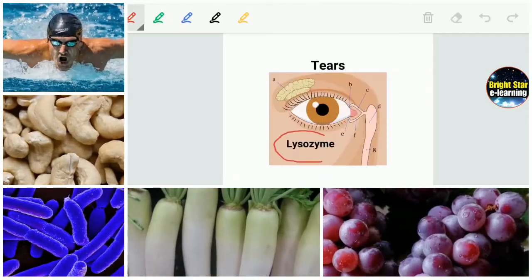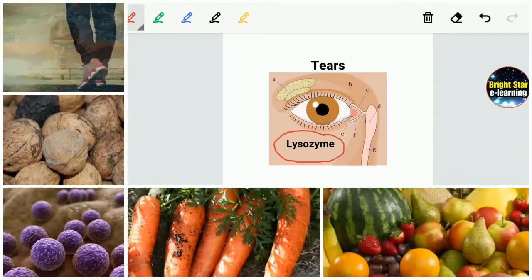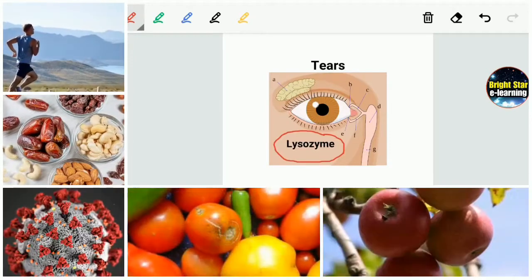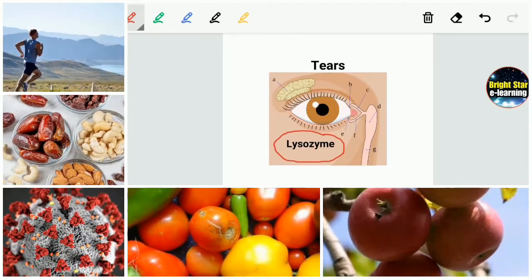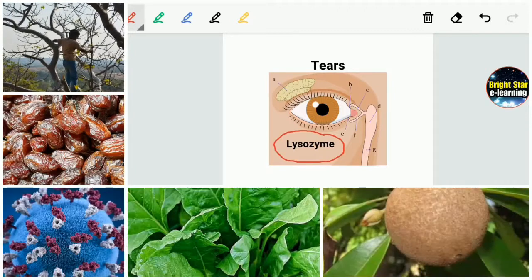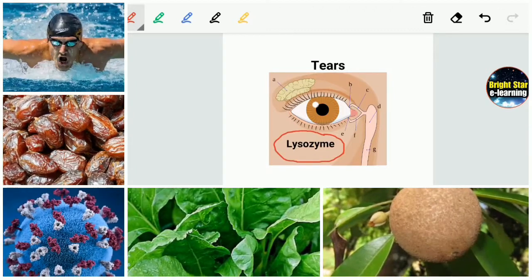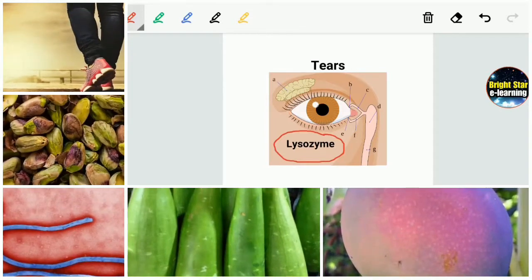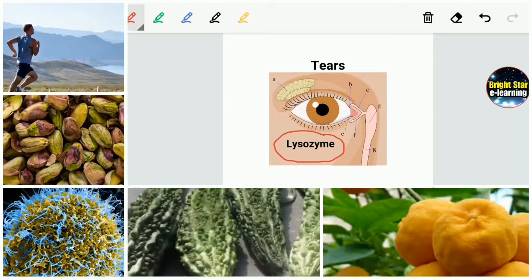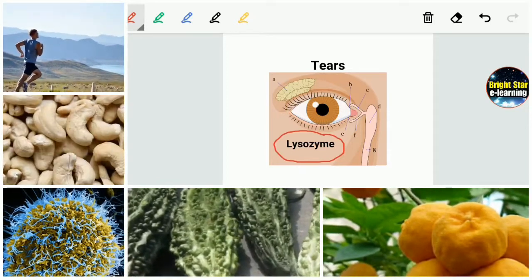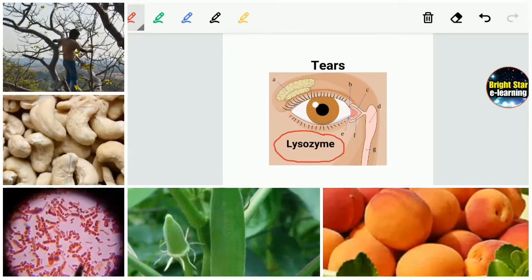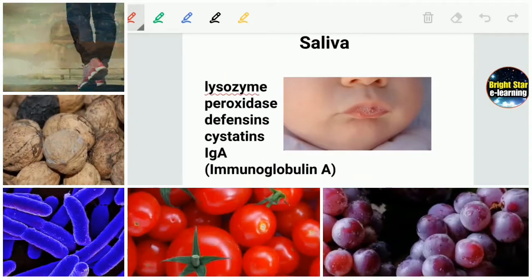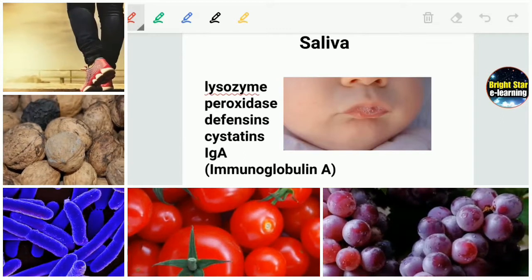Lysozyme is very important in preventing eye infections. Whenever any bacteria or virus tries to infect our eyes, because eyeballs have a lot of moisture, it is very suitable for bacteria and viruses to infect, but this lysozyme enzyme kills those bacteria and viruses.